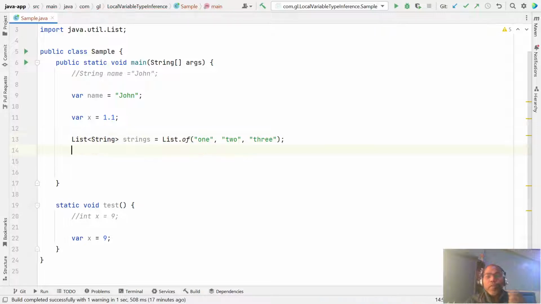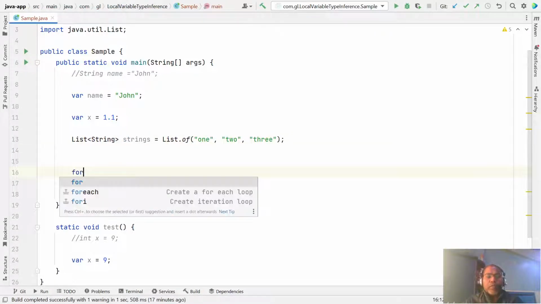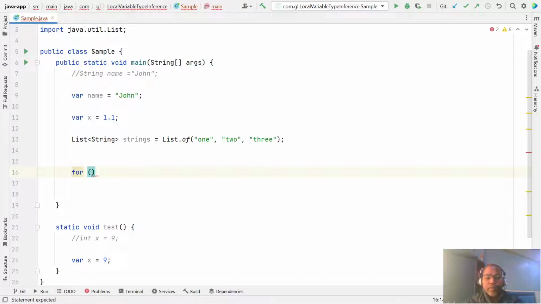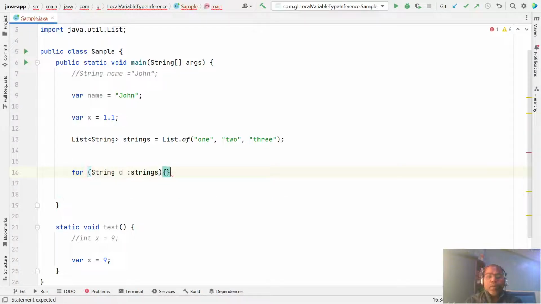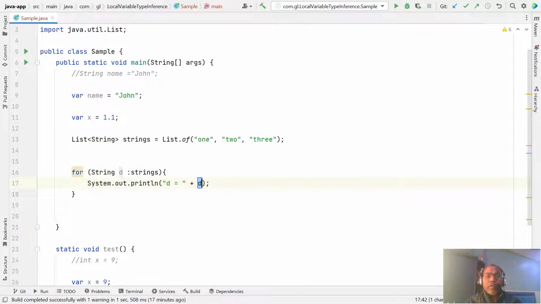Whenever we have a collection, we write for, and here the collection is a list of type String, so you can use String as the type of the variable.